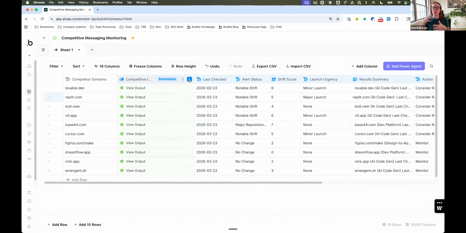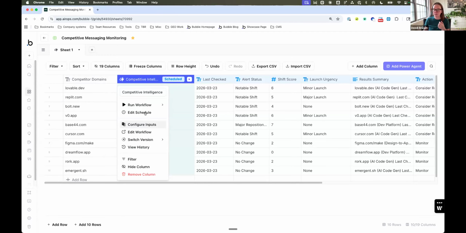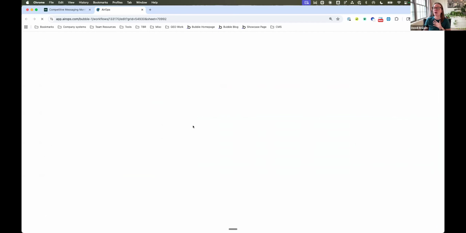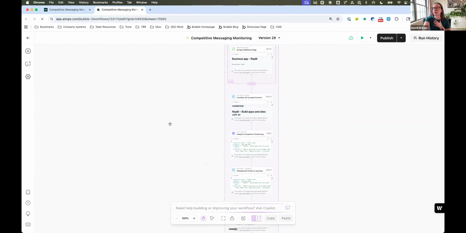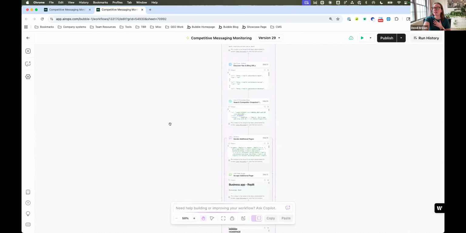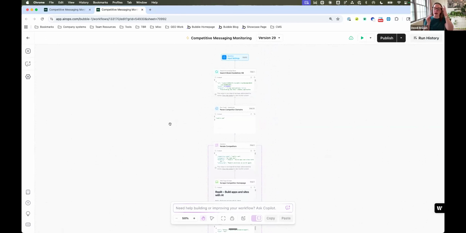A lot of people use it for content creation, content refresh, etc. So I found this use case. Basically, the way that this works is this is the competitive set that we have identified. And if I go over to edit workflow, you can get a peek into what this looks like in the background. But essentially, the way that this works is we have our brand kit and the knowledge base that comes built into AirOps, and that includes all of our positioning information.